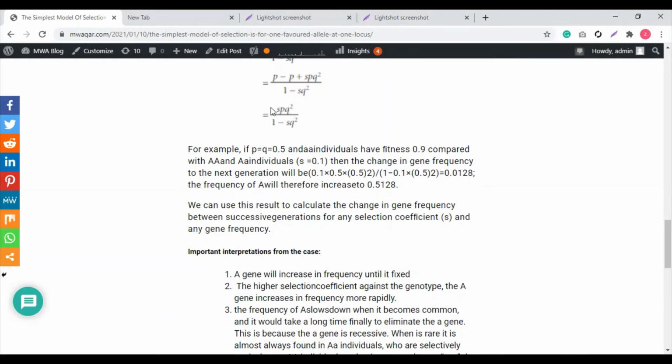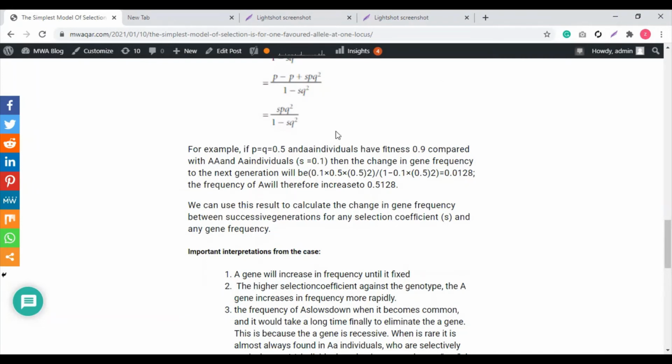All right, so here our S is equal to 0.1, and we consider that the value of P is equal to 0.5 and the value of Q is also equal to 0.5. Basically, we assume that the genotype frequencies for both cases are 0.5, and they have the fitness 0.9.